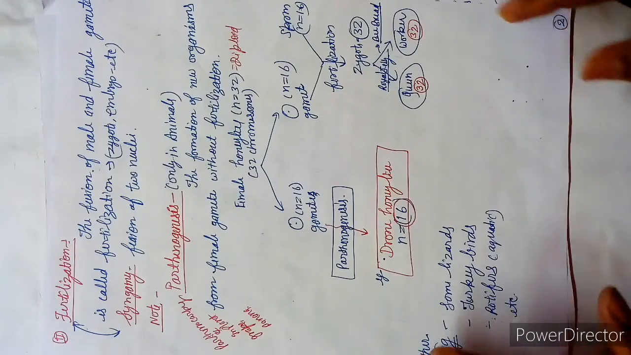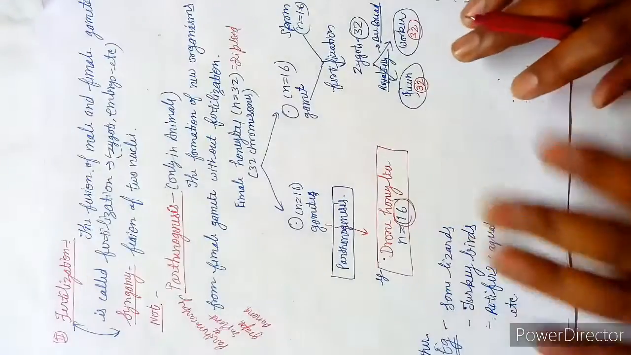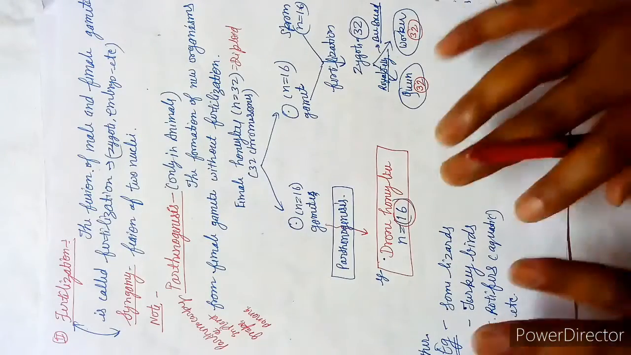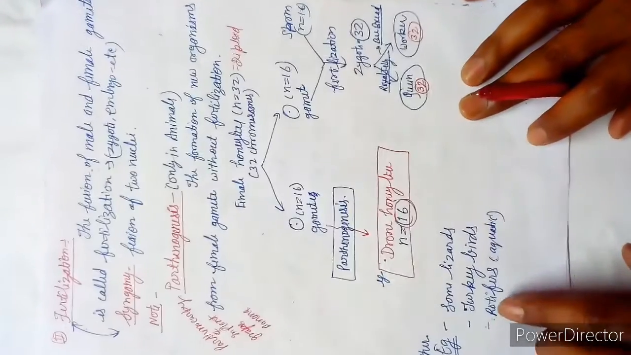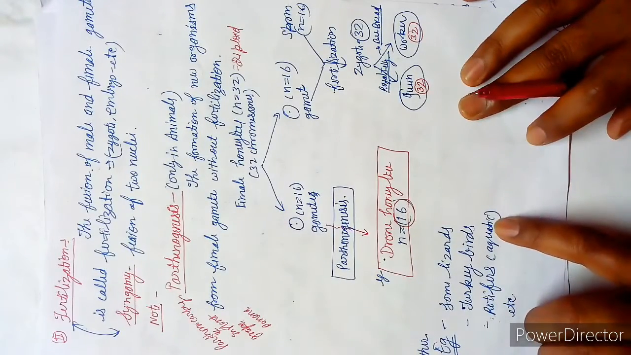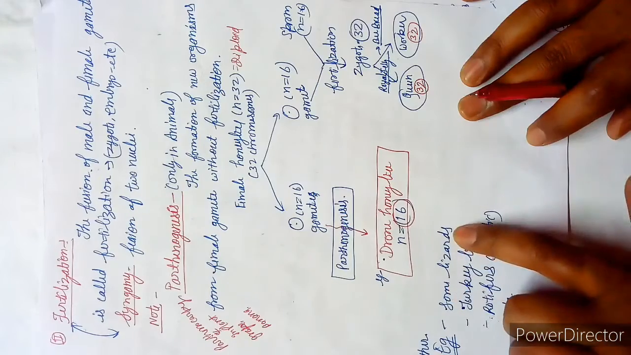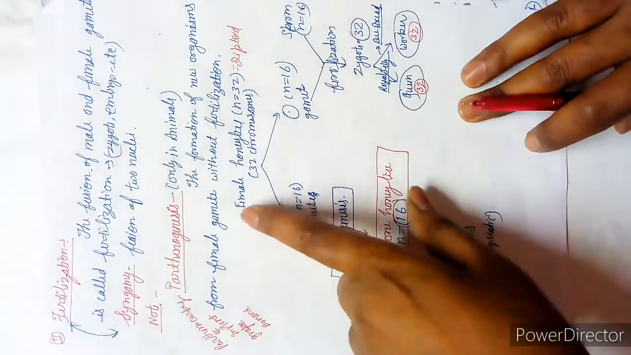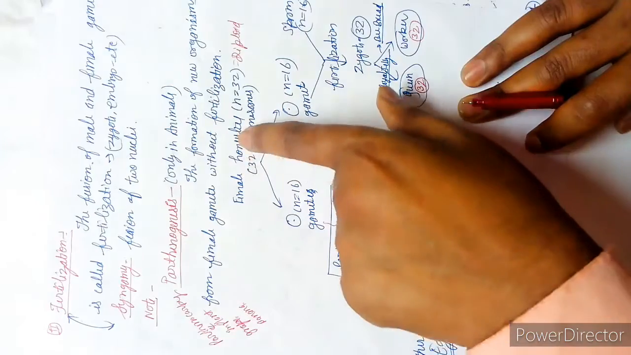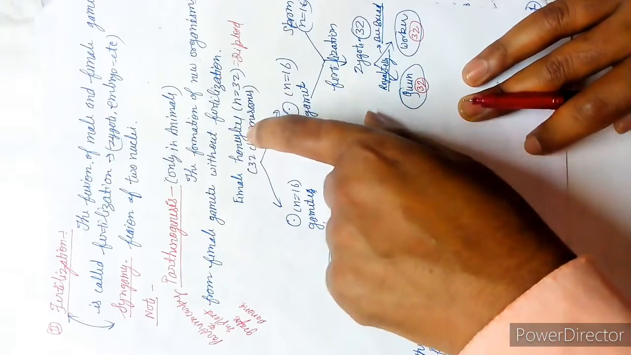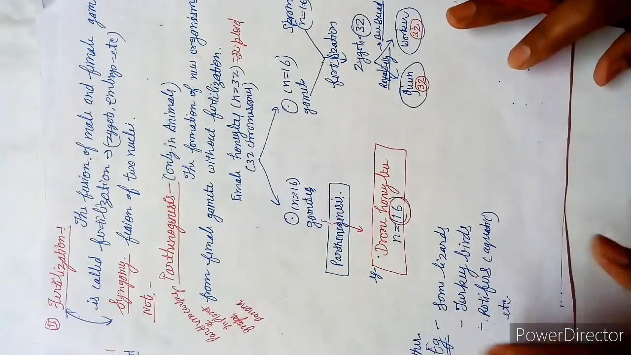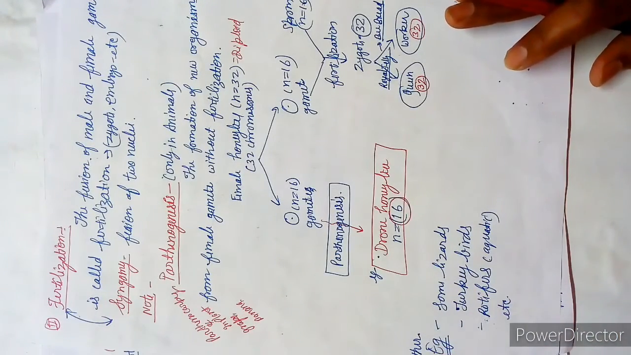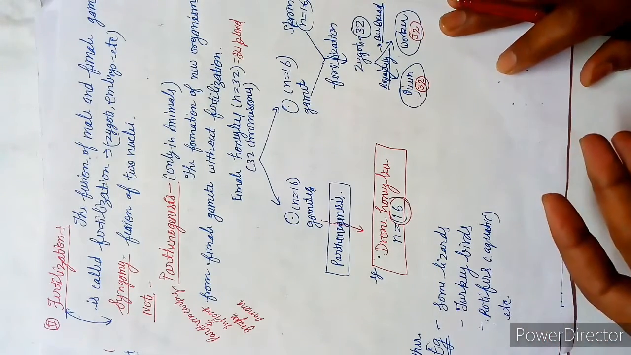See students, there is one example in your syllabus. In chapter one there are only named examples of parthenogenesis: rotifers, which are aquatic animals, turkey birds and some lizards, and one more example, the honeybee. So how are the different individuals formed in the honeybee society? That is the drone, queen and worker.